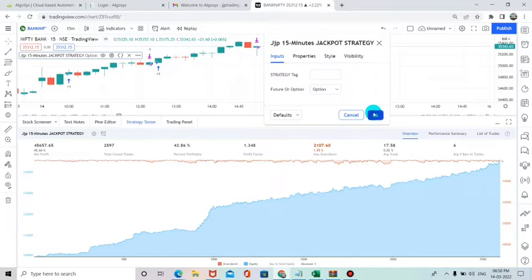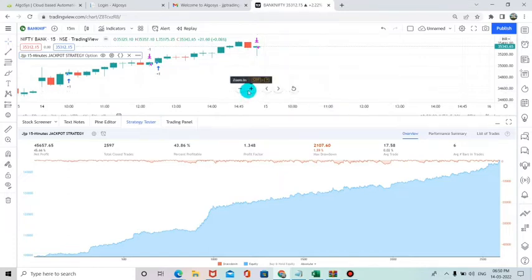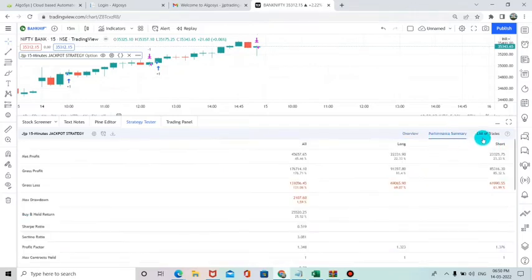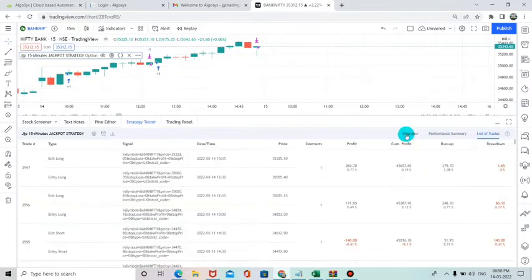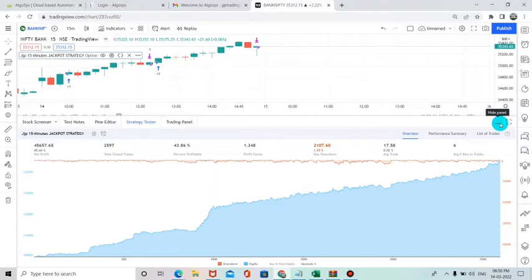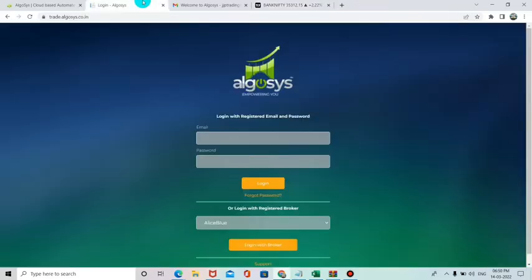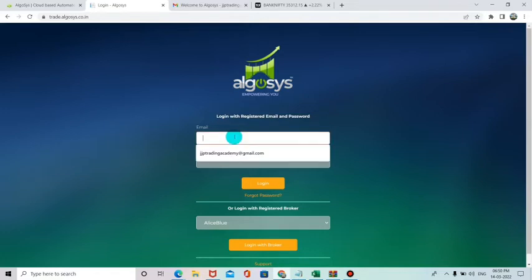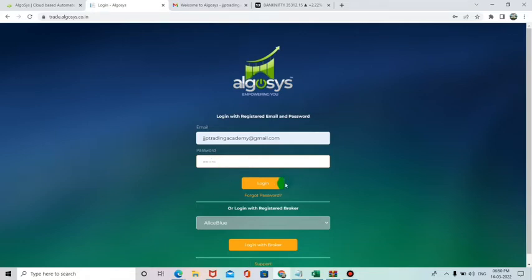So first of all, analyze our strategy. We have provided an overview of our strategy, a performance summary of our strategy, as well as the list of trades taken till now. According to the TradingView backtest only, we are going to apply this strategy. So now I am going to log in to the Algosys platform, so that you can see today's trade entries and how they have been taken.